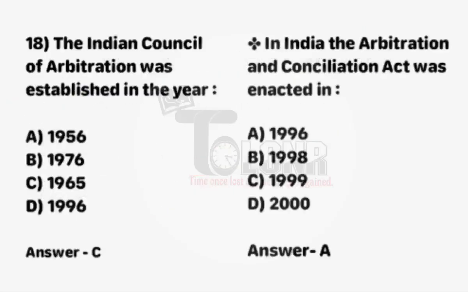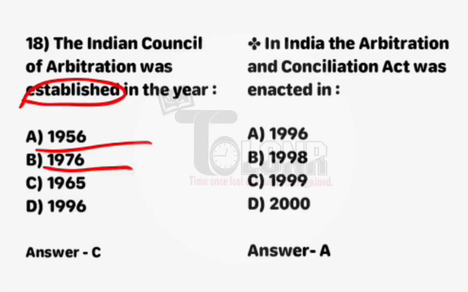Next question. The Indian Council of Arbitration was established in the year. First option 1956, B option 1976, C option 1965, and D option 1996. Right option is 1965. And next question.